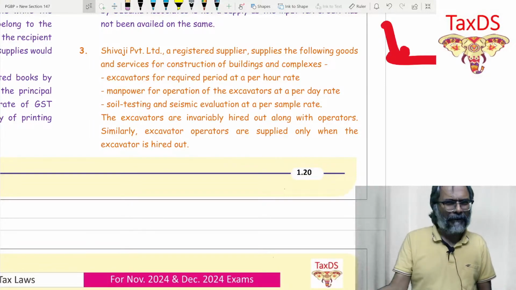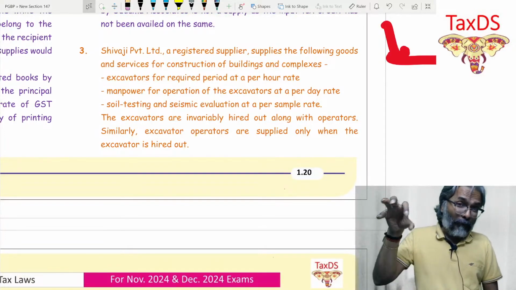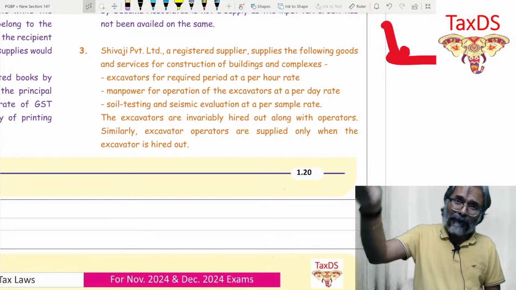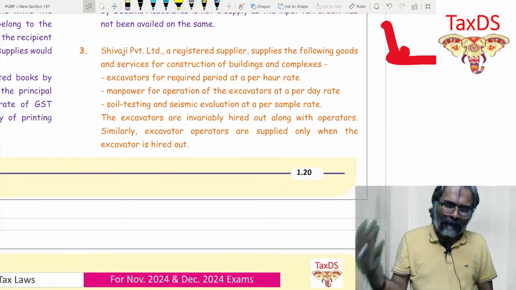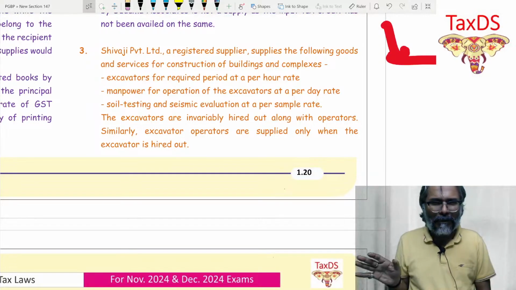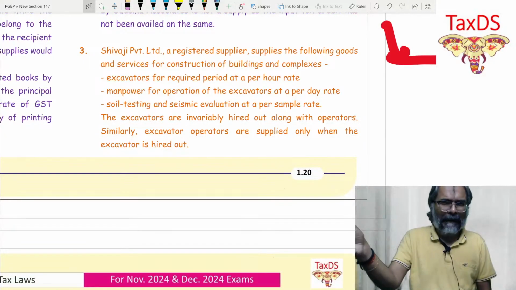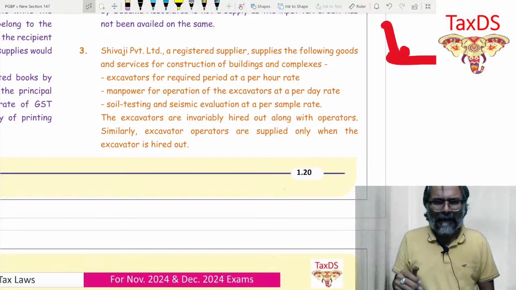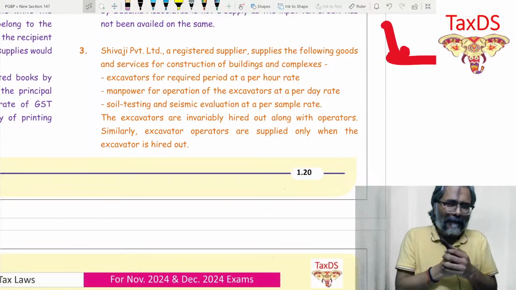So you do the excavation on the land first, isn't it? Now you know there is a typical machine through which the excavation of the soil is done, on which the construction would be carried out. Now that particular machine, or the crane, or excavator, whatever you want to name it, there is a person who will operate that particular crane.